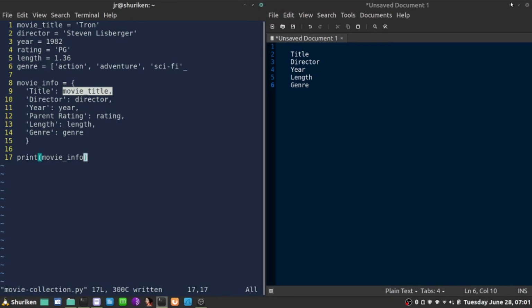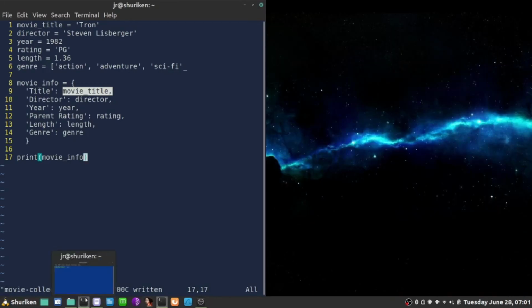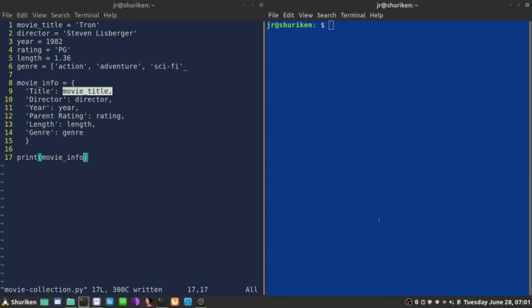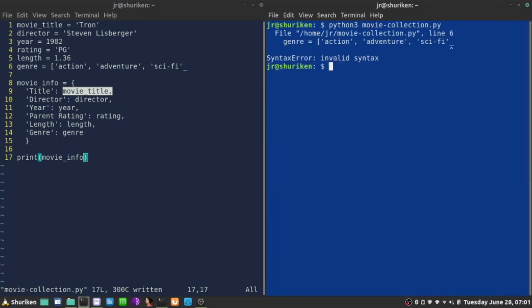Let's minimize that window, open my other terminal, and run python3 movie_collection. Okay, somewhere down the road I made a typo. Yeah, I didn't close my list with a bracket. Now let's do it again.